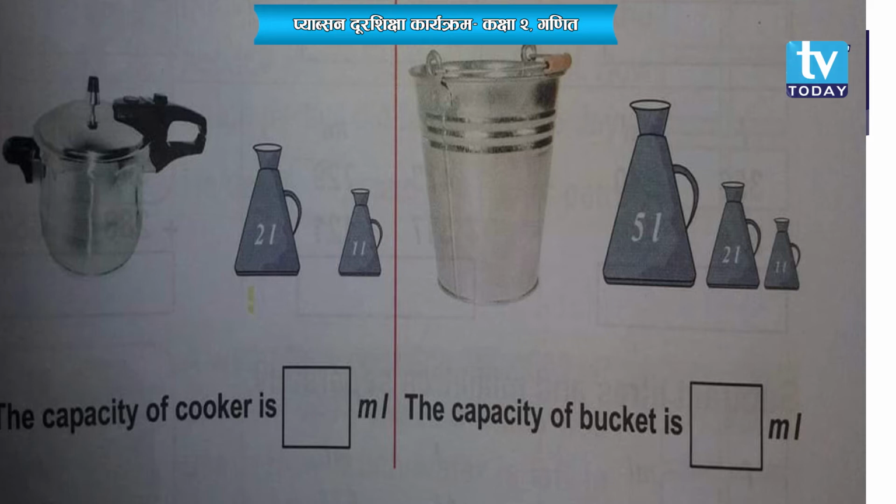So the capacity of the cooker is 3 liter, but here it says milliliter, right? So you have to change it into milliliter. That means 3 liter is 3 into 1000 milliliter equals 3000 milliliter. I will show you later how 3000 milliliter comes.